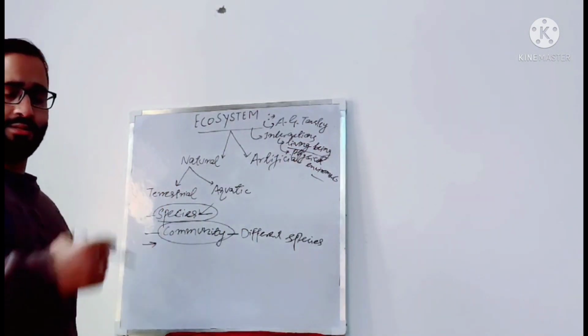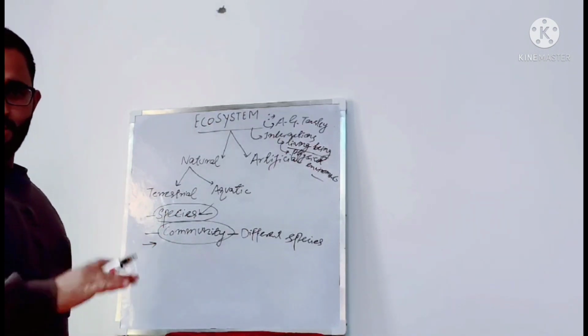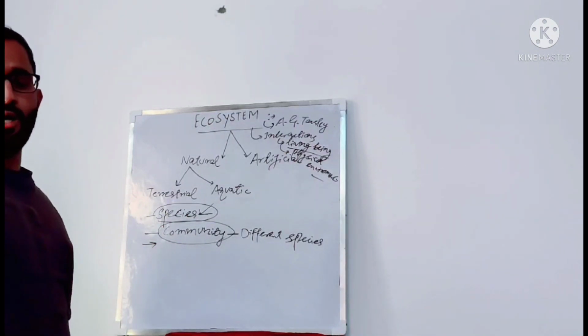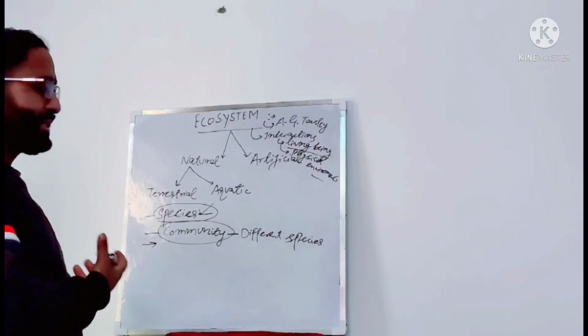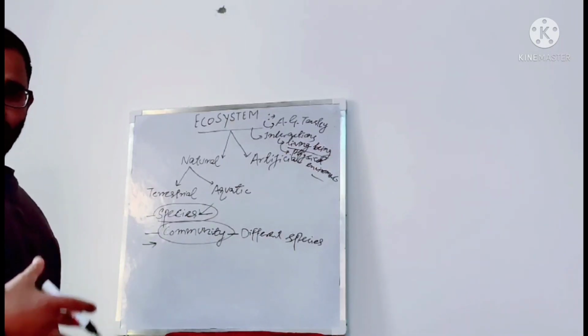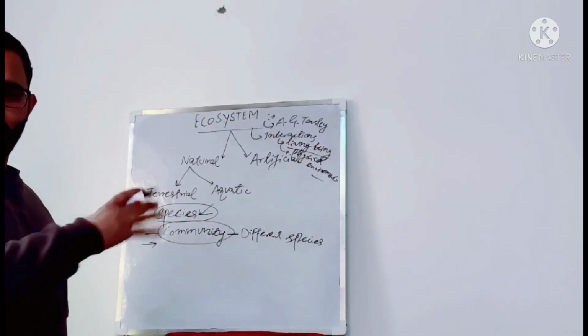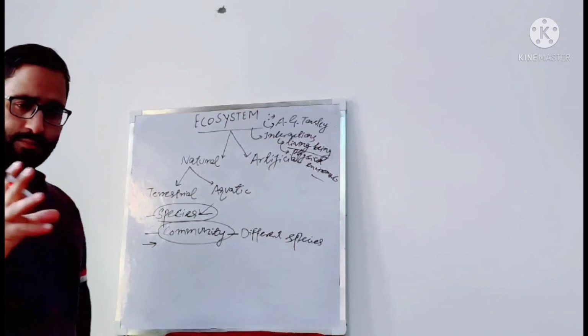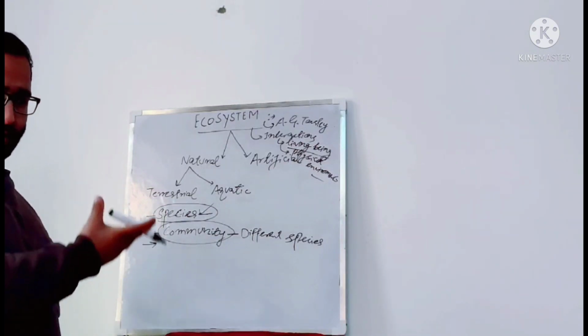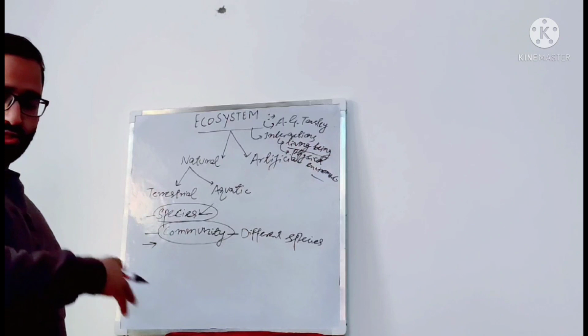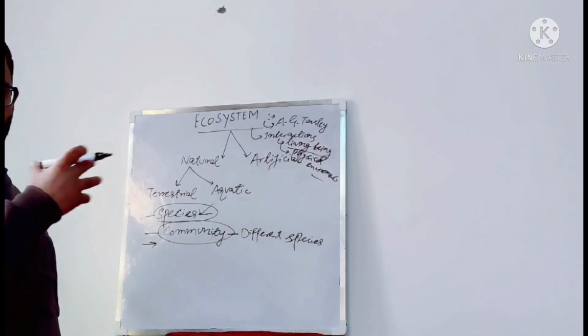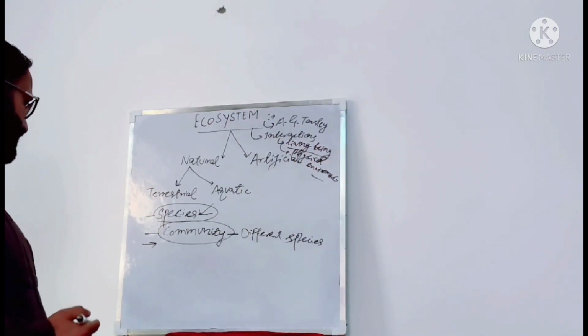There are different species of plants, different species of animals, different species of microorganisms, and they all are performing different functions. They are occupying different trophic levels in a food chain. They are helping in energy transfer and nutrient flow, nutrient cycling in an ecosystem.